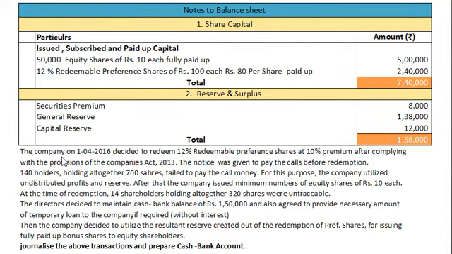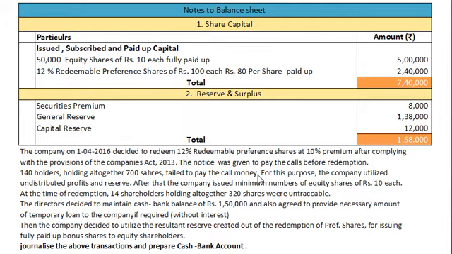Okay. Now on 1st April 2016, the company decided to redeem at 10% premium after complying with the provisions of the Companies Act. It means first of all we will have to make our redeemable preference shares fully paid up. This is nothing but the compliance as per section 55, and for that purpose the company gave notice for calls. 140 holders holding altogether 700 shares failed to pay the call money. It means out of 3,000 preference shares, 700 shares have not paid call money.